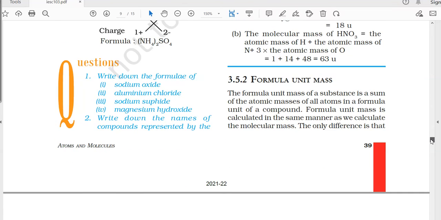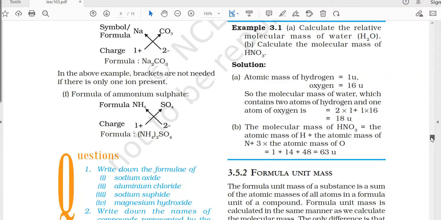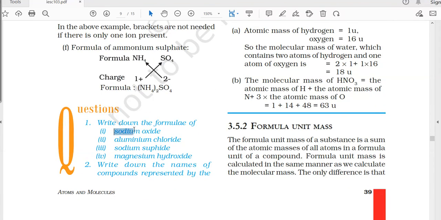And here on page number 239, you can see some questions are given for making out the formula. So you can try it by yourself by using this method which I have taught you here.